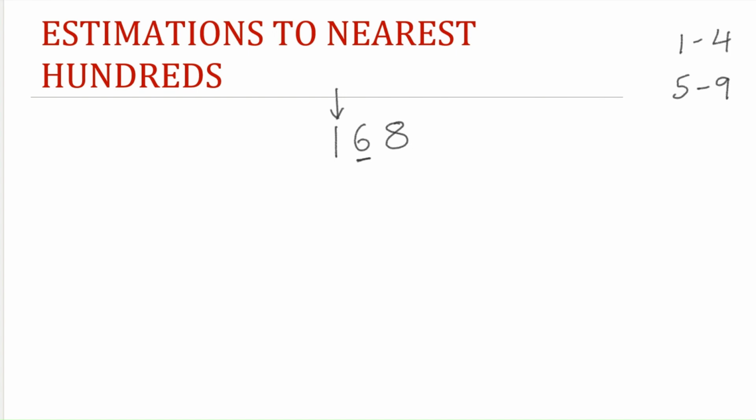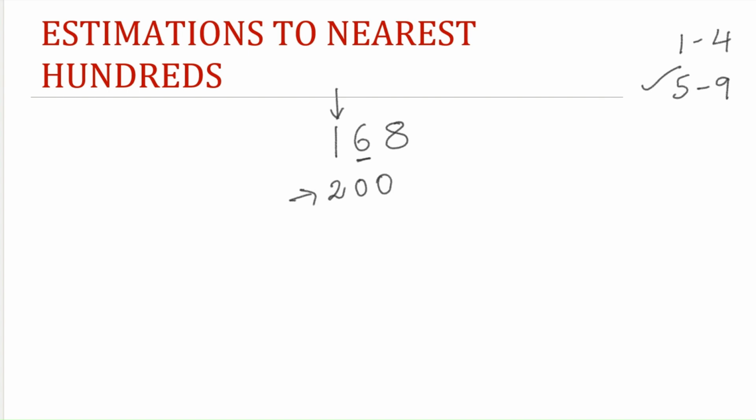So now it is 6. This belongs to the second set. For that, increase the hundreds place value by 1. 1 plus 1 is 2. In all other places, we have to write 0. So 168, if we round it off, would be 200.